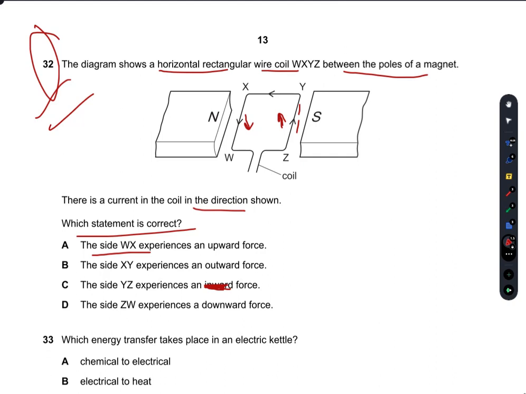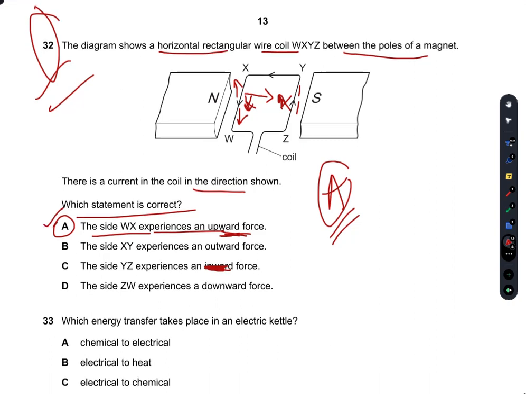Now, if I try to directly apply Fleming's left hand rule to W and X, I would try to do this by method of elimination. If I check the Fleming left hand rule on the side W and X, the current is in this direction, the magnetic force is in this direction, and in this case the force will be upwards. So I would go with A. A is the right answer, but I would want you to still solve this on your own because I'm not sure about this one myself.